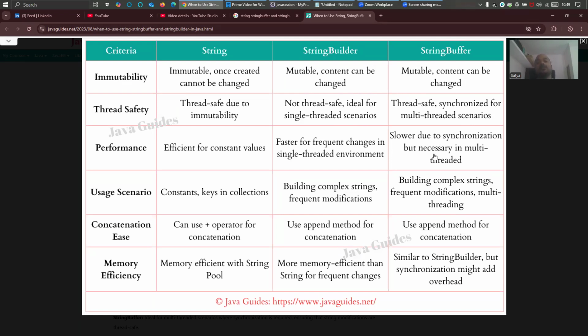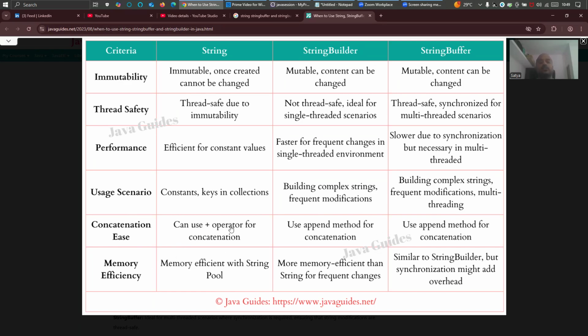String buffer is slower due to synchronization, but necessary in multi-threaded environments. If you are using multi-thread, you have to use string buffer, but it's a little slower. That's fine. Use scenarios: constant keys in collections for string, and building complex strings with frequent modification for builder and buffer.